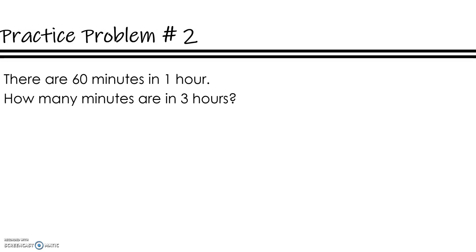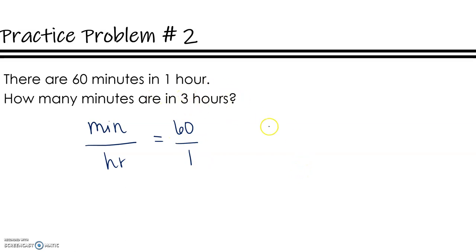Okay, and then our last problem is there are 60 minutes in 1 hour. How many minutes are in 3 hours? So we can write a ratio, and then we can find out what the equivalent ratio is for this. So I would again challenge you to pause and try it. For this one, we're comparing minutes to hours. And they're telling us that for every 60 minutes, it's 1 hour.